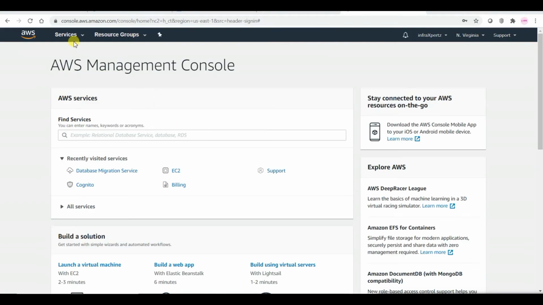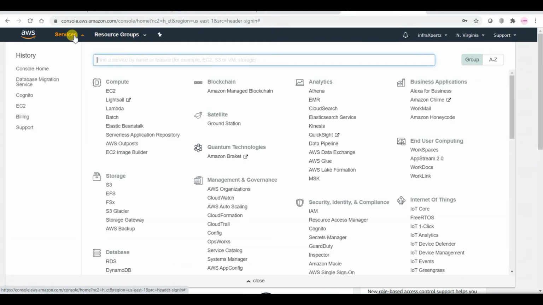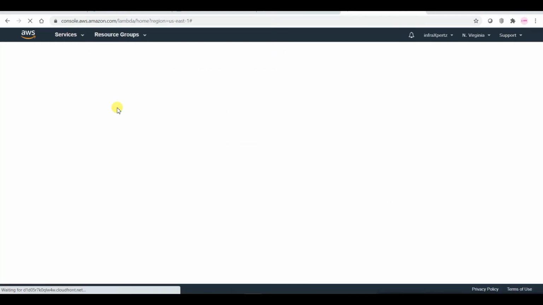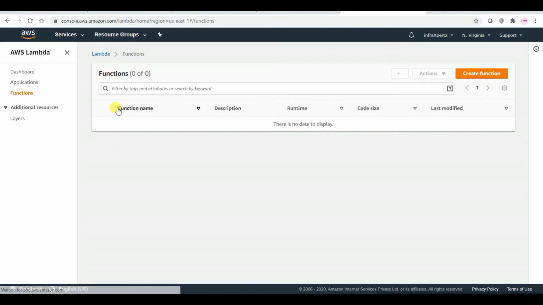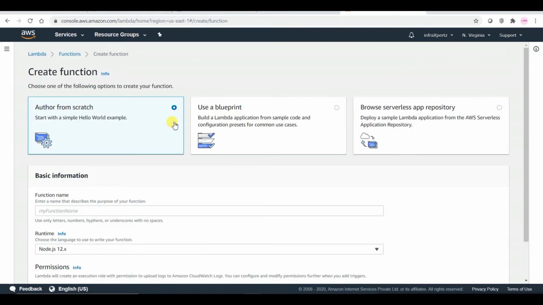So here we are in our Management Console. Where do we find Lambda? It is under Compute. So under Compute, let us create a function. This will be the Lambda function. Here we have Author from scratch, Use a blueprint, and Browse serverless app repository.